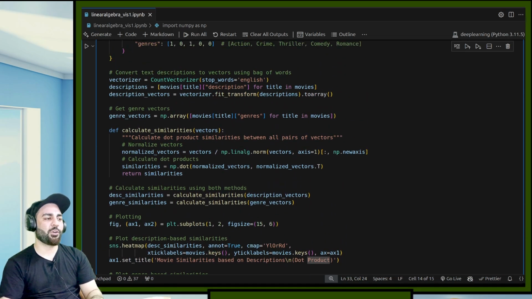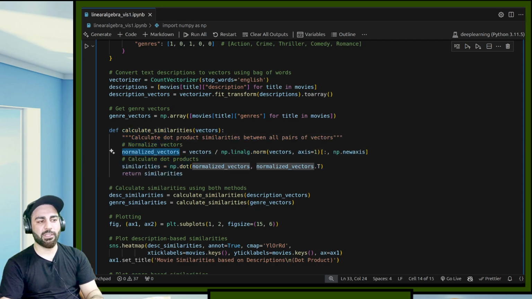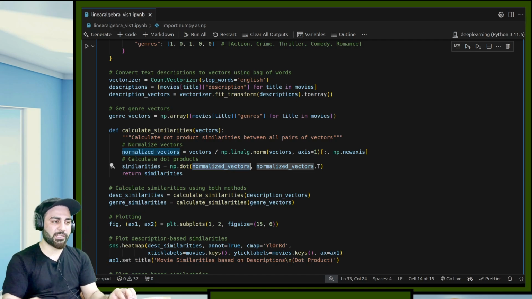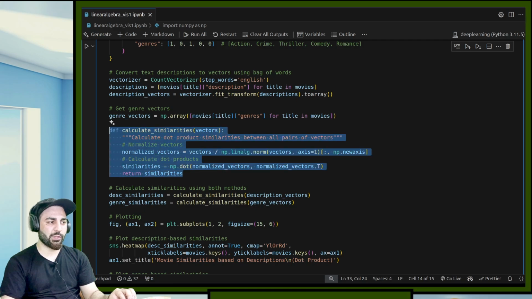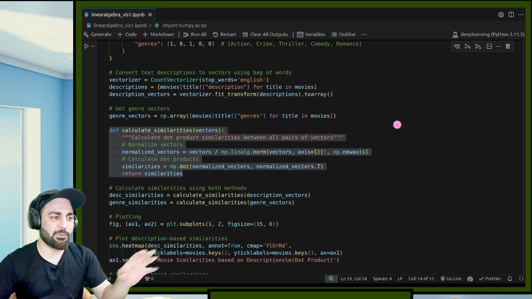Just based on the dot product. If you see this, we are just taking these vectors, normalizing all these things together and then finding the similarity. So what is this operation doing? I'll tell you what this is doing. It might be a little confusing for you because you are not well versed with matrices, I assume, at this point. Maybe some are and some might not be.